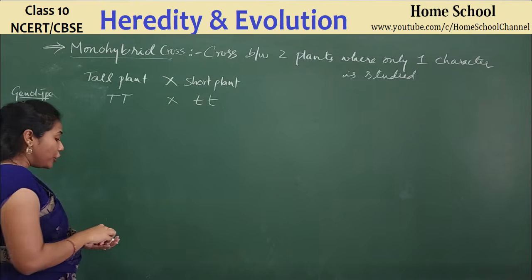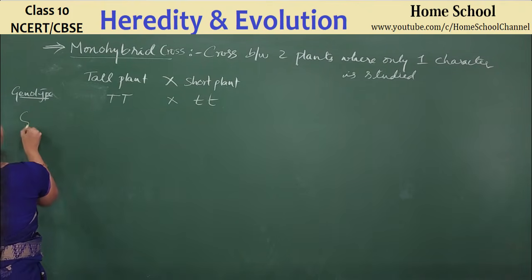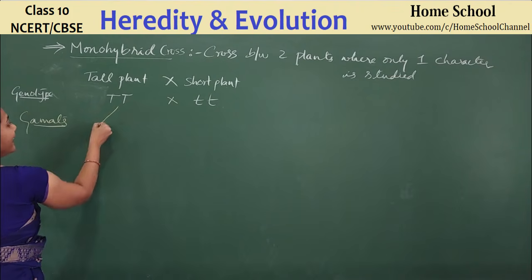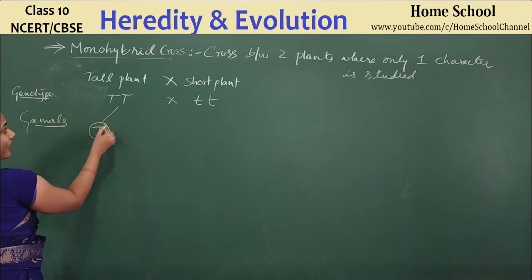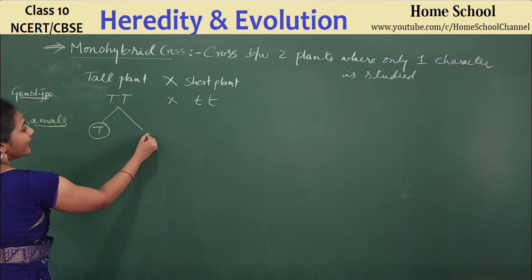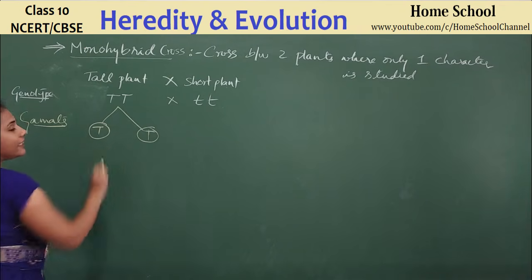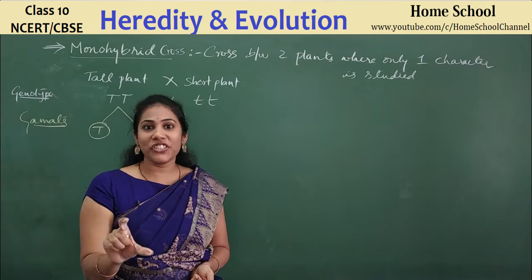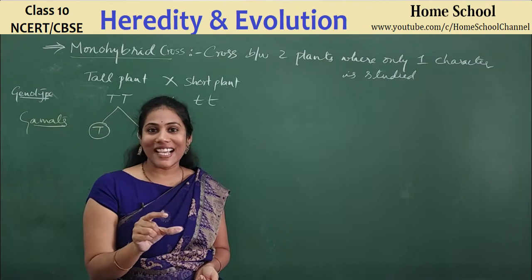During the formation of gametes, a gamete can take either this particular allele or this particular allele. A gamete will have only half of the genes. That also we discussed in the last class.